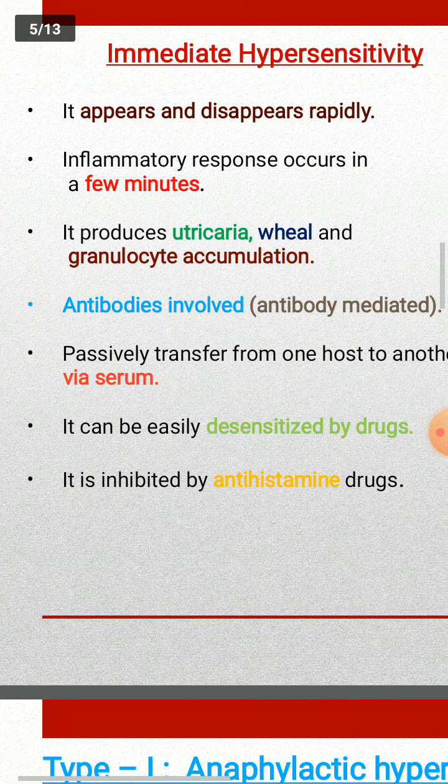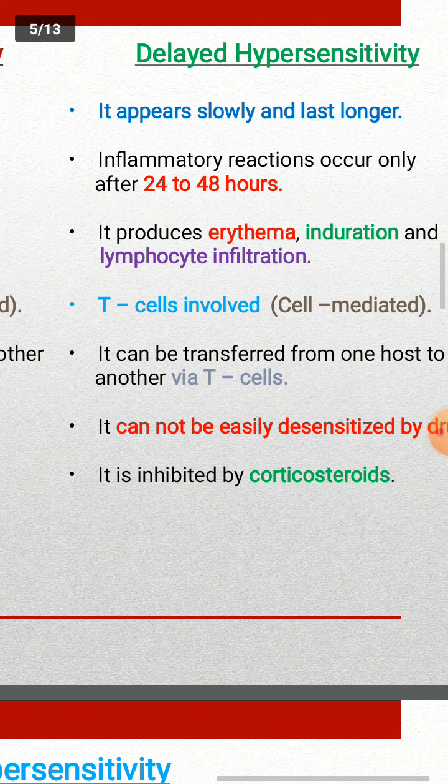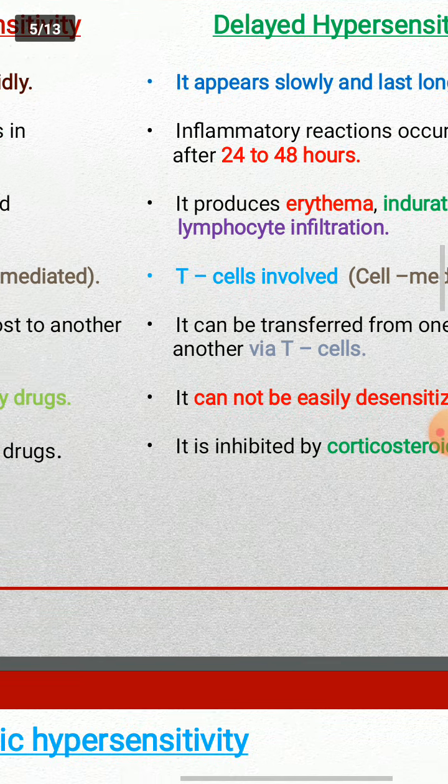Last one: the immediate type of hypersensitivity is inhibited by antihistamine drugs. So we use antihistamine drugs to cure the immediate type. But in delayed hypersensitivity, we can use corticosteroids to decrease the hypersensitivity reactions.